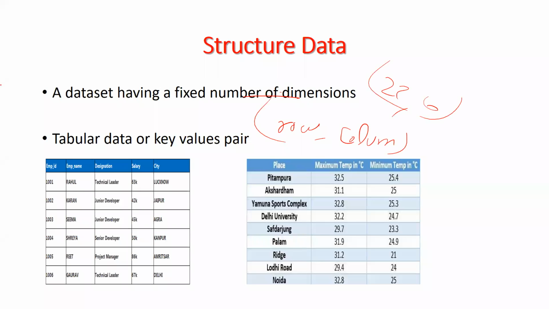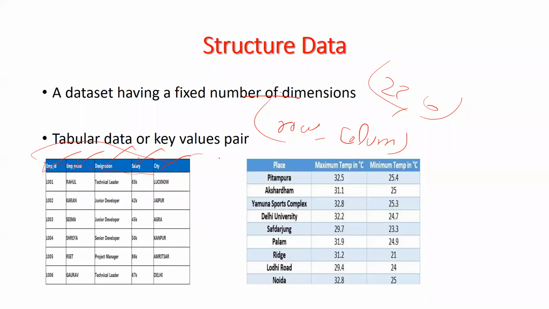In our example, employee ID, employee name, designation, salary, and city are available. If the same data set is available on Facebook, then we cannot find out whether this is the employee ID or not, or whether this is the employee name or not.